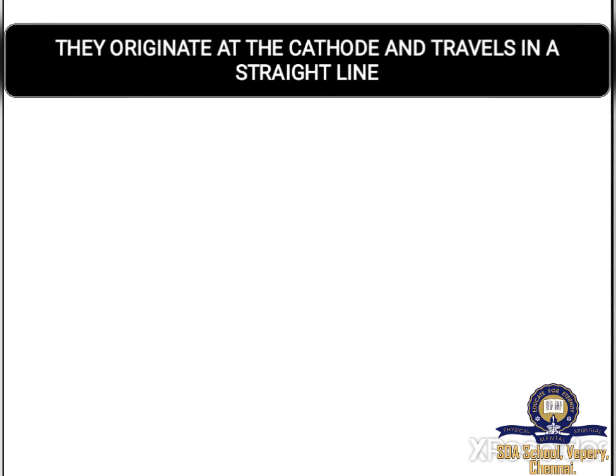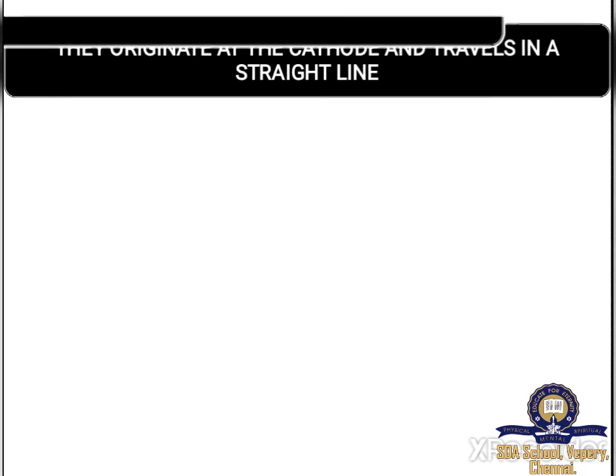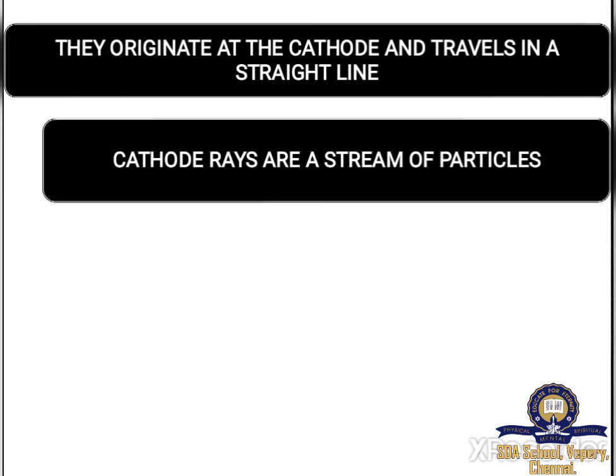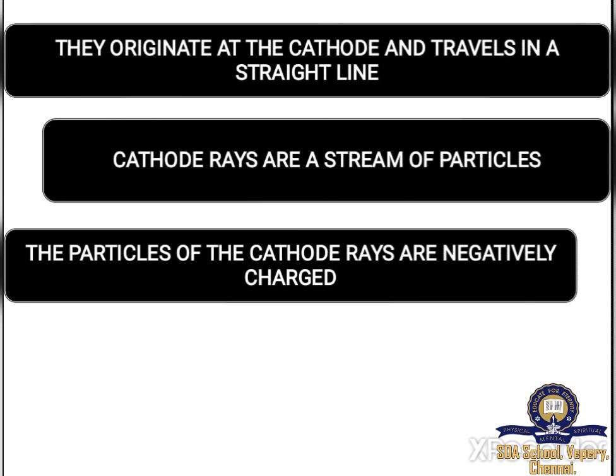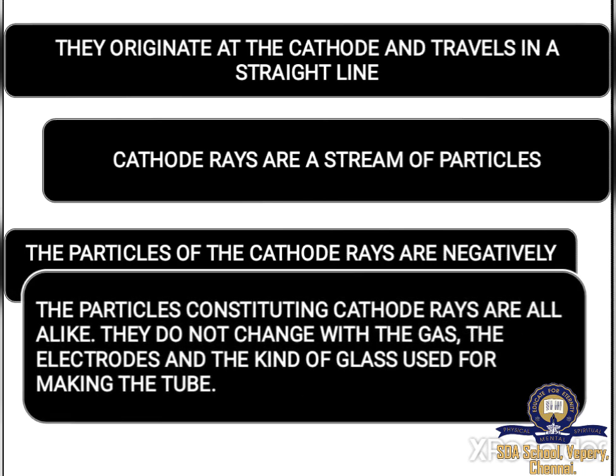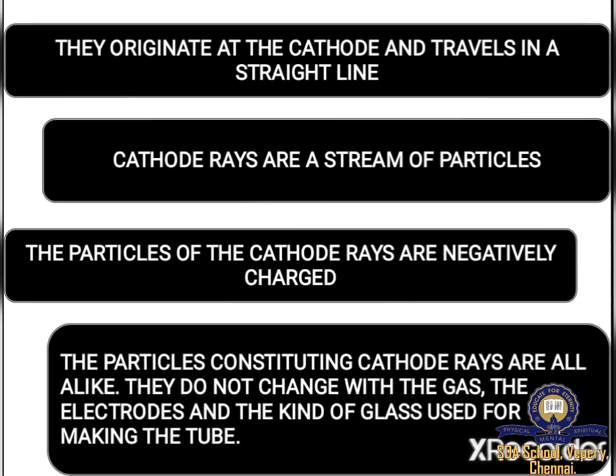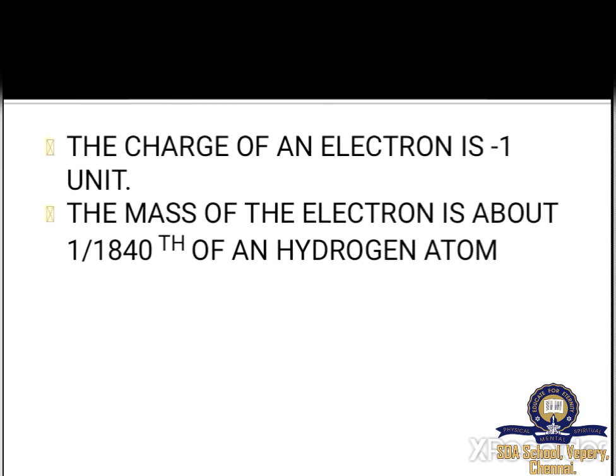They originate at cathode and travel in a straight line. Next is cathode rays are a stream of particles. The third one is the particles of the cathode rays are negatively charged. And the last one is the particles constituting cathode rays are all alike. They do not change with the gas, the electrode and the kind of glass used for making the tube. The charge of an electron is -1 unit. The mass of an electron is 1 by 1840th of a hydrogen atom.